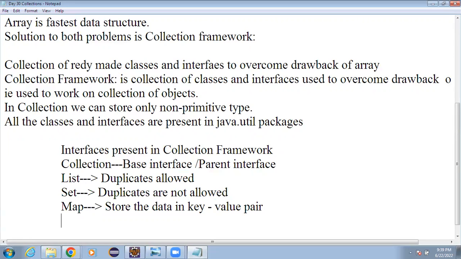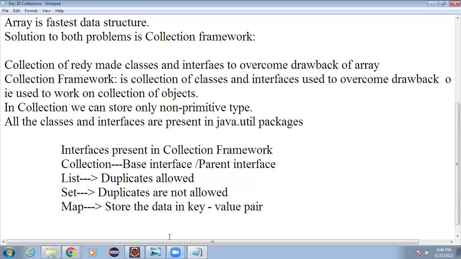Queue is one of the data structures in which elements work on the first in first out basis. That is FIFO, first in first out type of data structure. So it is like a normal queue actually.